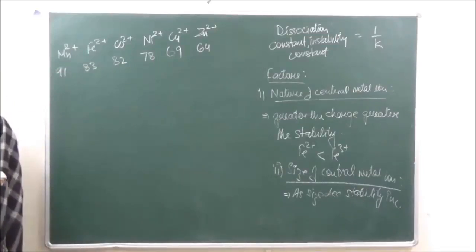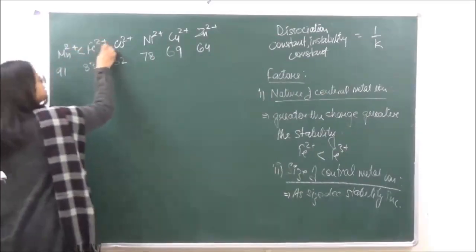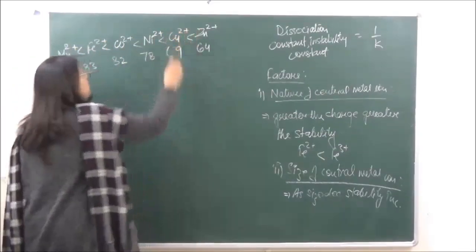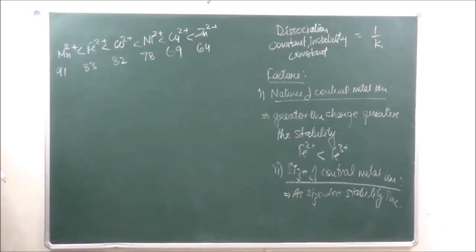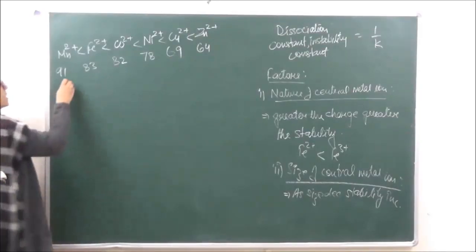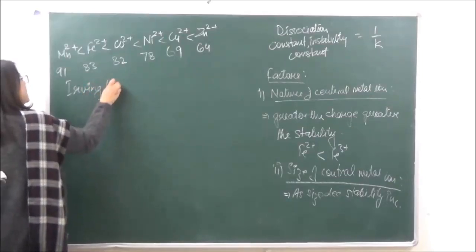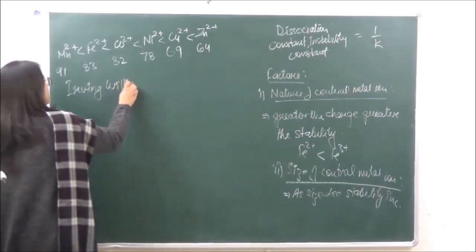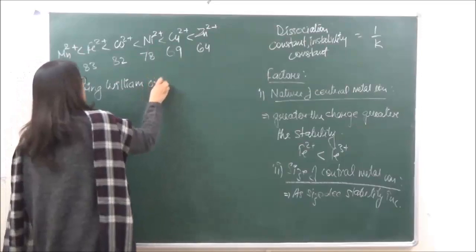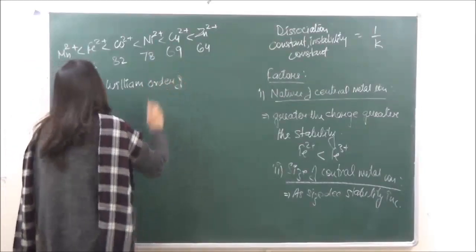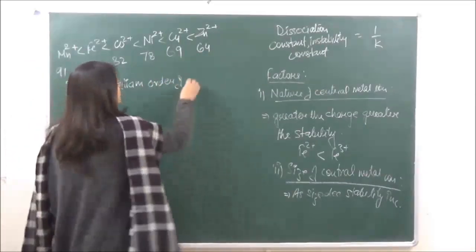Okay. Now over here, as the size decreases, the stability will increase. So the stability increases in this order, and this order is known as the Irving-Williams order of stability.